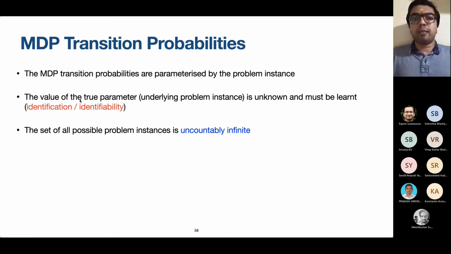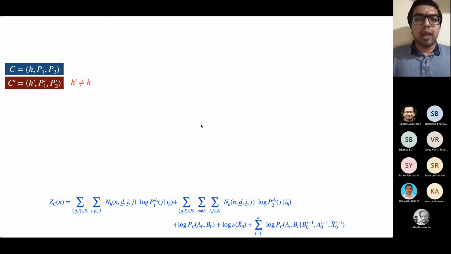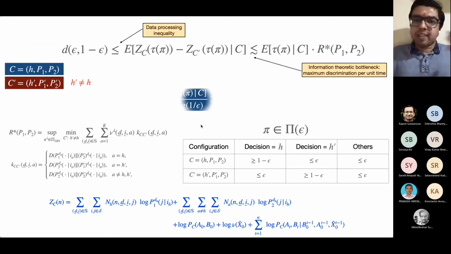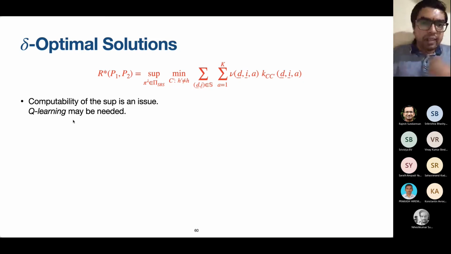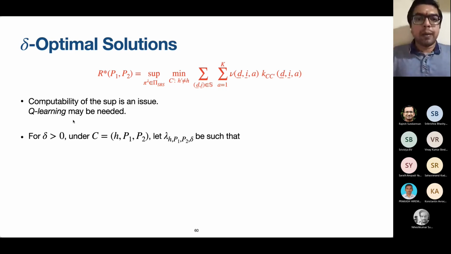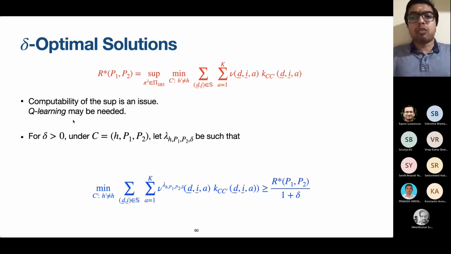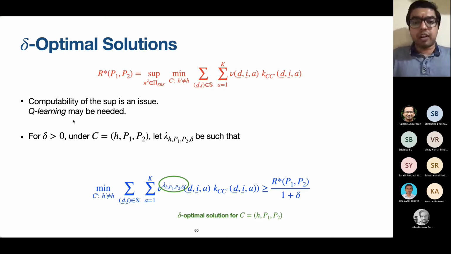This is what is called the identifiability problem, or the identification problem. Because the set of all problem instances is uncountably infinite, this identification is also quite difficult to do. The lower bound ideas are the same, just that this constant R star is now going to be different. It will reflect the fact that we are also battling with unknown TPMs. Again, there are delta optimal solutions, same difficulty as in the known TPMs case. Because the TPMs are also not known now, there is additional difficulty.